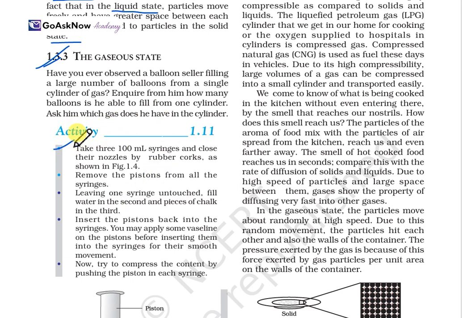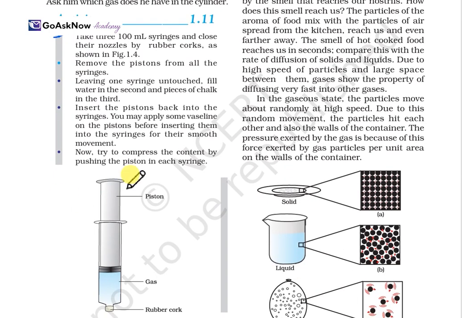So there is an activity. Take a 100 ml syringe and close the nozzle with a rubber cork, as shown in the figure. Like this. Okay. Now remove the piston from the syringe, leaving one syringe untouched. Fill water in the second and a piece of chalk in the third. Okay. Now insert the piston into the syringe. You may apply some Vaseline on the piston before inserting it into the syringe for smooth movement.